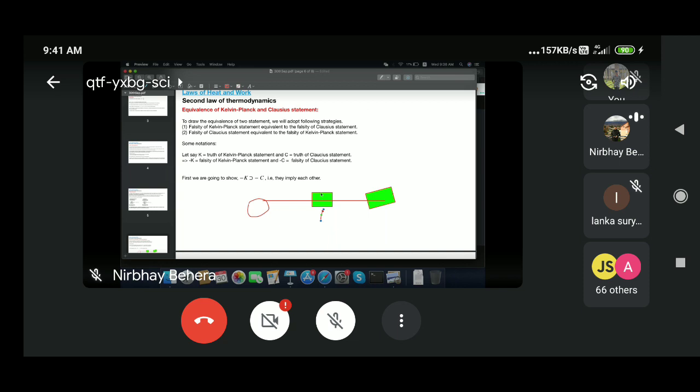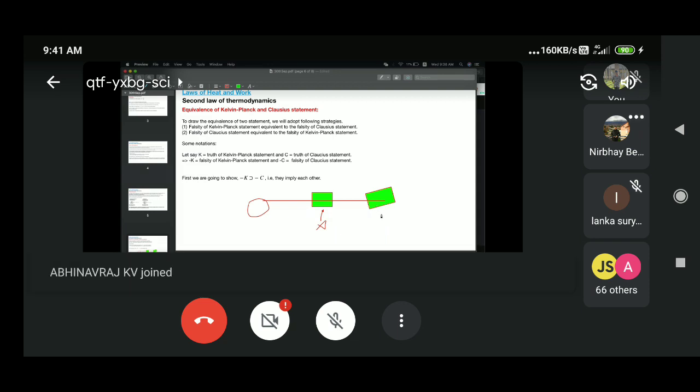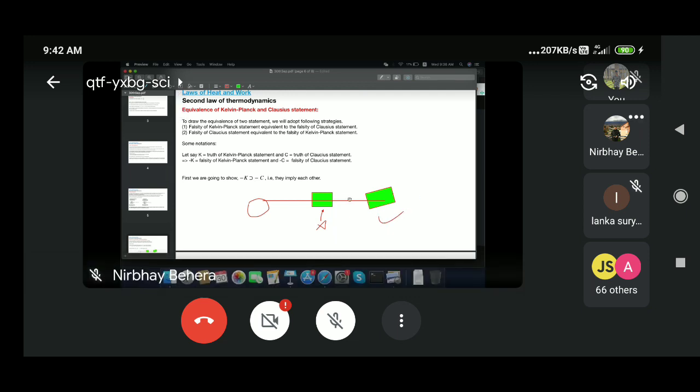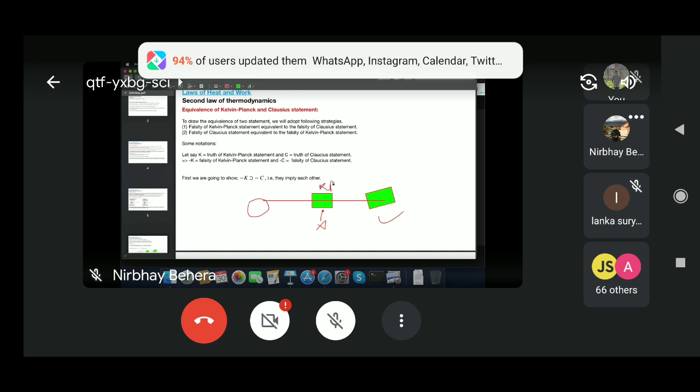Suppose the current is not coming, so I make a cross here. And then when I go to this other switchboard and check with the tester, you are getting current, that means the wire is okay, but this switchboard is wrong. Then the similar thing, let me tell you, this is Kelvin Planck, and let's say this is Clausius.